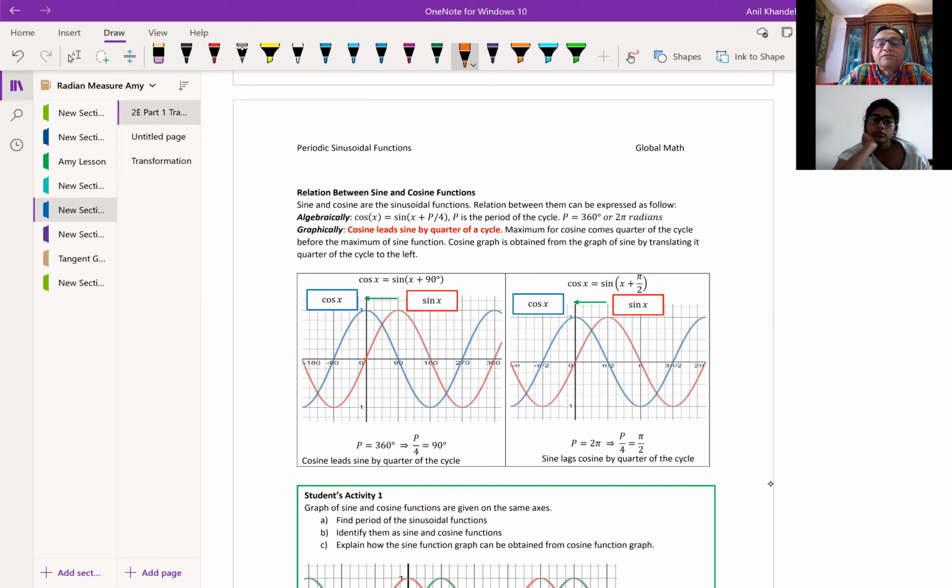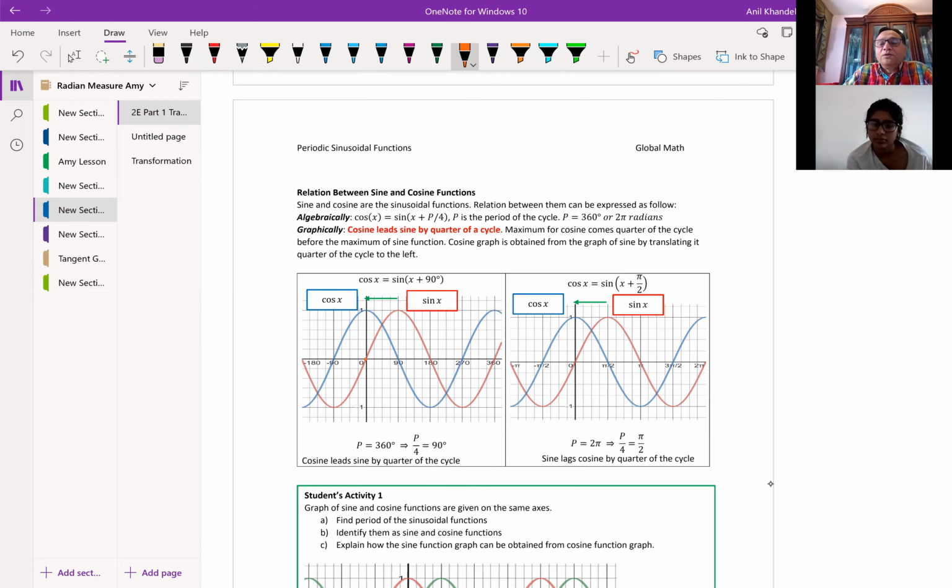And the cosine wave starts with the maximum, shown in blue. So you can clearly see that sine wave plus 90 means left. If I move the sine wave left by 90 units, you get the cosine wave, right? So I have to move sine left to get the cosine. Cosine is leading. Do you see that? It came first to 1 before sine, leading.